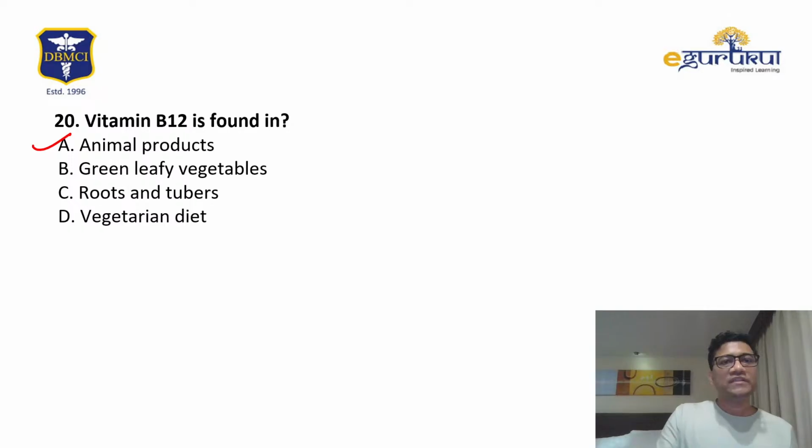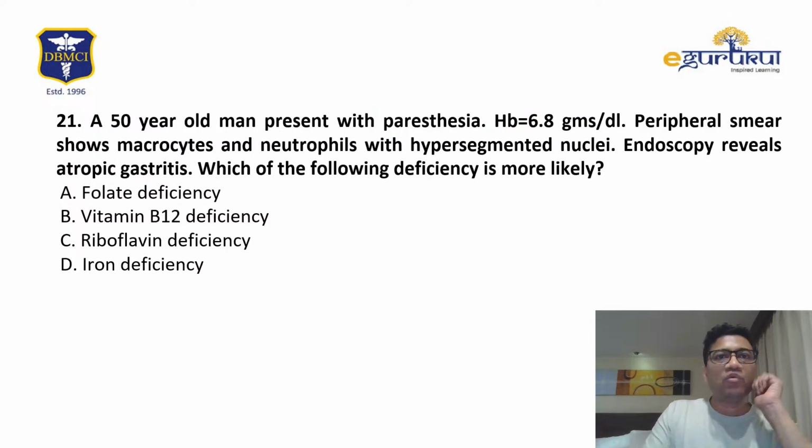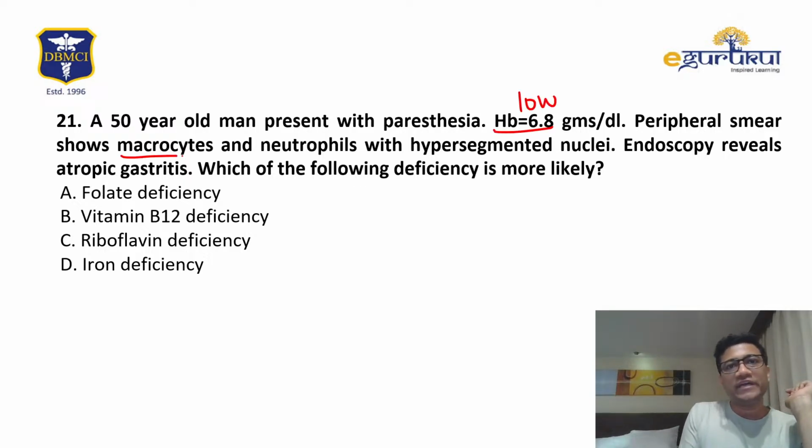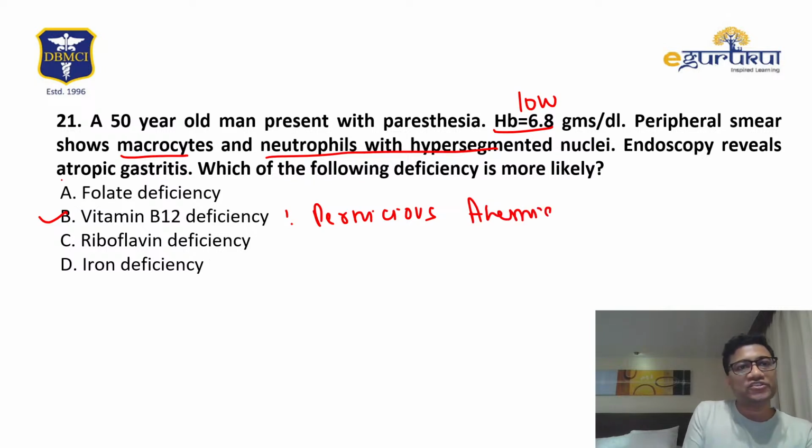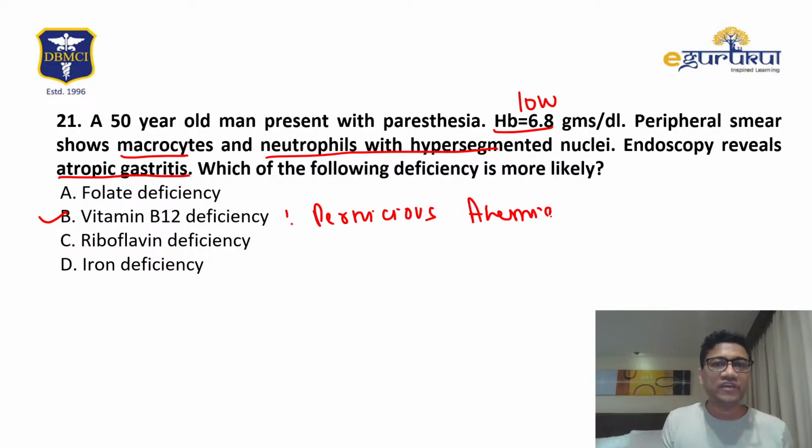Let's move on. That's why vegetarians have B12 deficiency. This was again a PYQ. A 50-year-old man presents with paresthesia, low hemoglobin, anemia, and macrocytes. It is B12 deficiency, and gastritis, most likely due to pernicious anemia, because of atrophy of the gastric mucosa. Vegetarians can have B12 deficiency; you might take some supplements. So the answer is B.